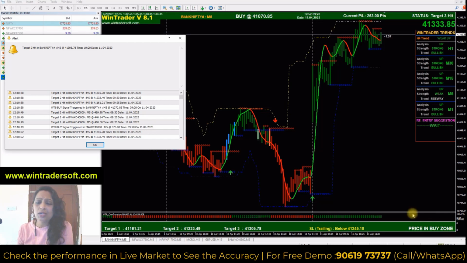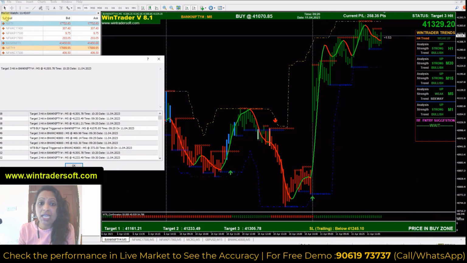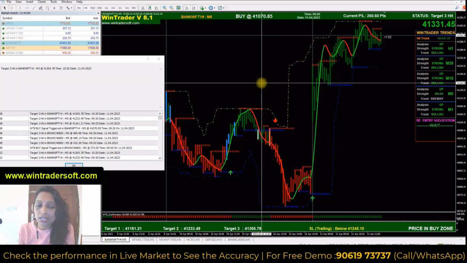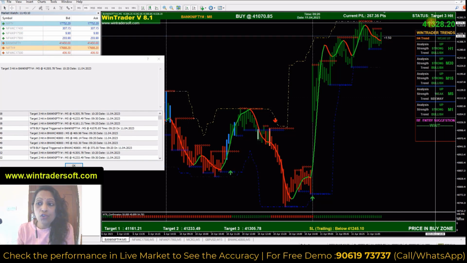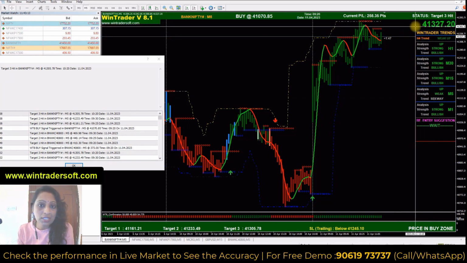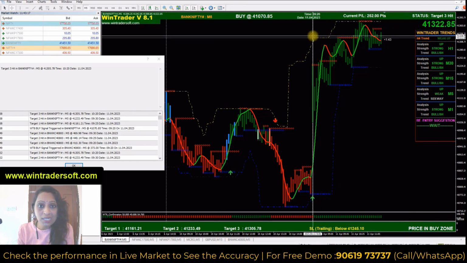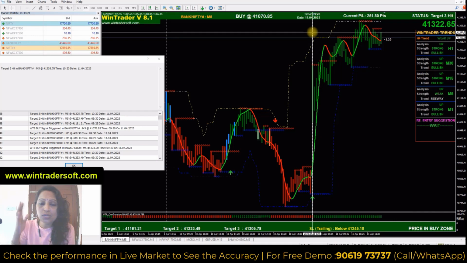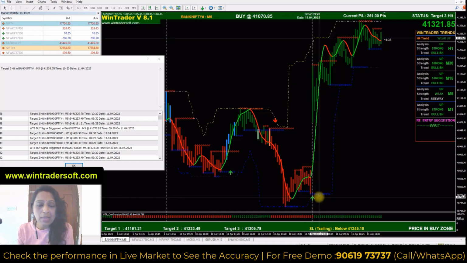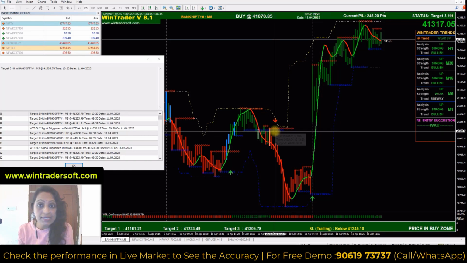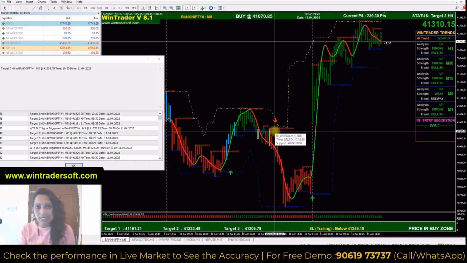As I told, it is working with the real-time data, and you can see I just opened this Bank Nifty intraday with the time frame set to 5 minutes. 41,328 is the real-time market value of Bank Nifty. You can see this white vertical line, that is a day separation line. That means today's market starts from here. You can see this green up arrow. Green up arrow is the buy signal, and red one is the sell signal. So these are the automatic signals.